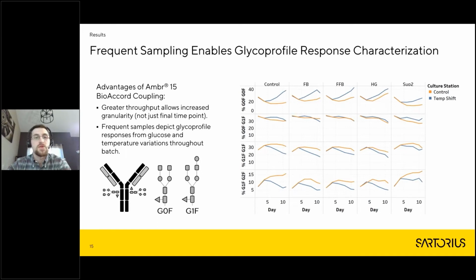So if you look at the orange line, that's the control condition, the control culture station. That's where the temperature was left at our control temperature throughout the batch. If you go from left to right, you can see a general rise in this G0F, G0F concentration between the control condition and the feedback conditions, and then even a little bit steeper of a rise towards the end for the high glucose condition. Supplement 2 had a greatly decreased G0F, G0F percent relative abundance,